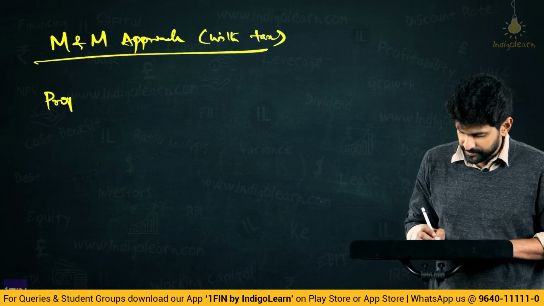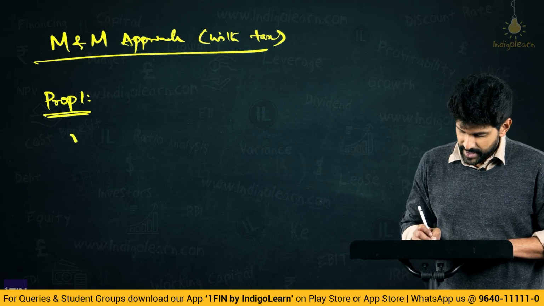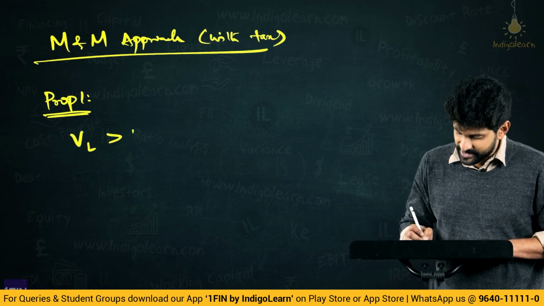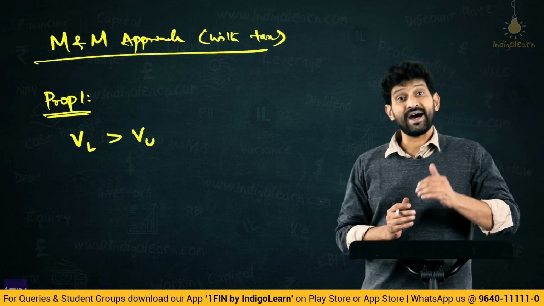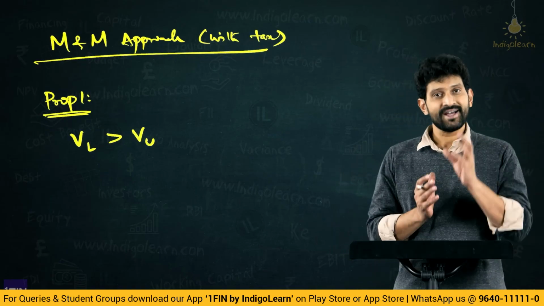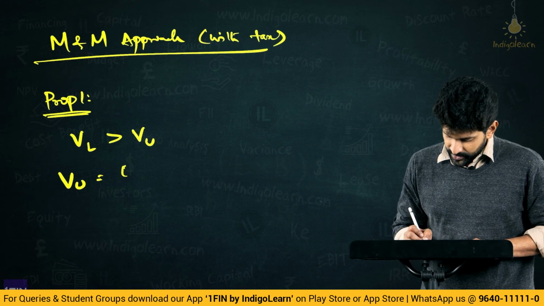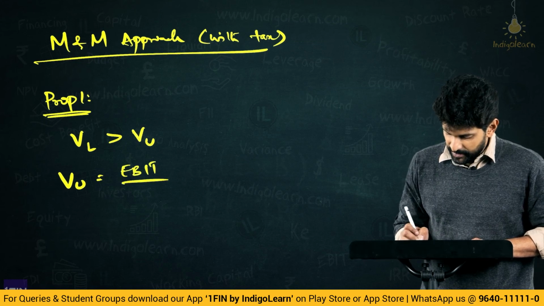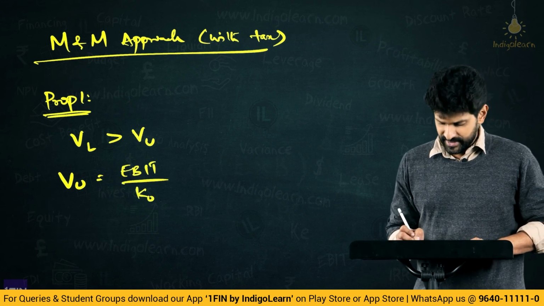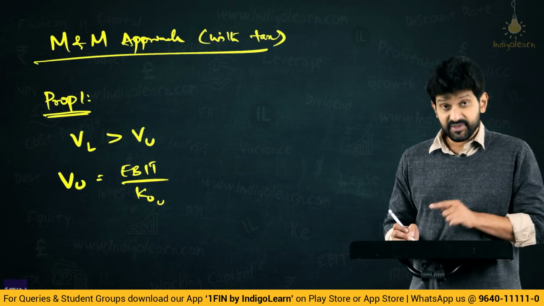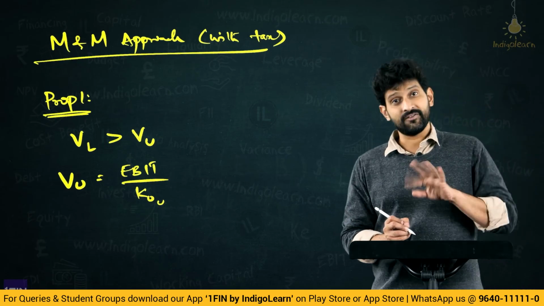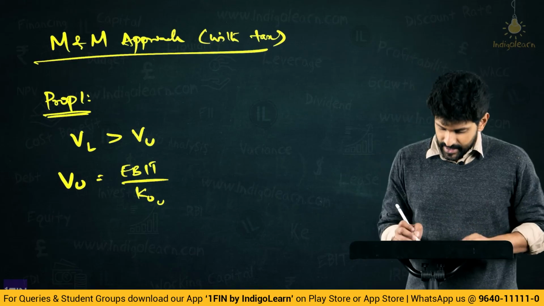The first proposition, they said value of levered firm is definitely greater than value of unlevered firm. Why? Because of the tax benefit. Now value of unlevered firm, how do we compute? EBIT by KO of the unlevered into 1 minus tax. I am specifically writing unlevered because in the previous case whether levered or unlevered both KOs are the same.